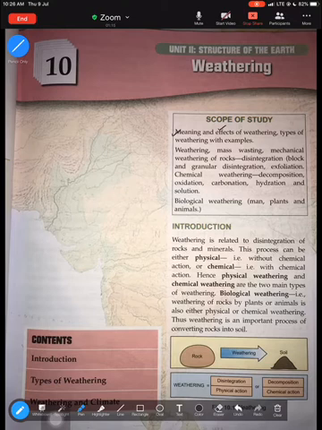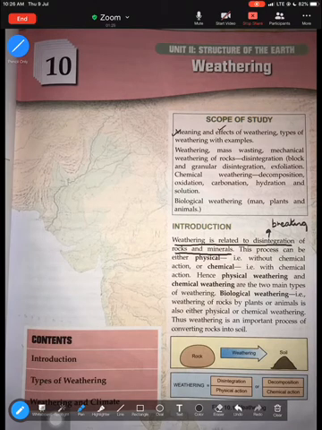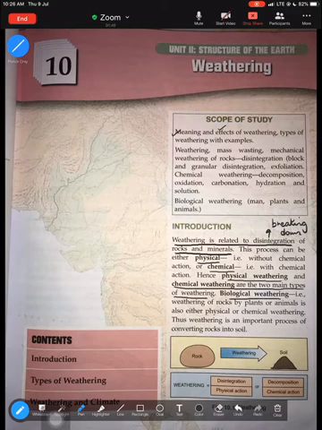So please underline. Weathering is related to the disintegration of rocks and minerals. Disintegration meaning breaking down. So, the process of breaking down of rocks and minerals is known as weathering. Weathering could be physical weathering, weathering could be chemical weathering. So, physical and chemical weathering are the two main types of weathering. But there's a third type as well, that is biological weathering, which is the breaking down of rocks by plants or animals. Alright, so that is weathering.